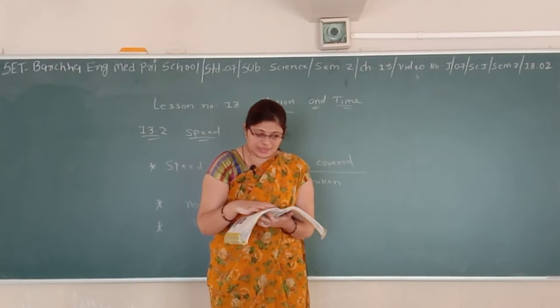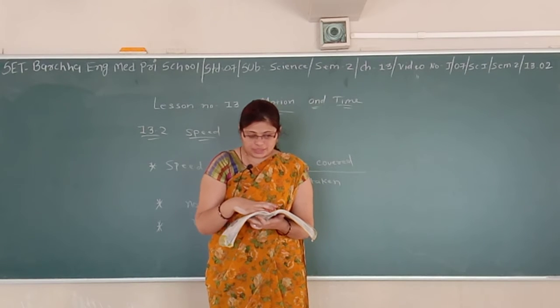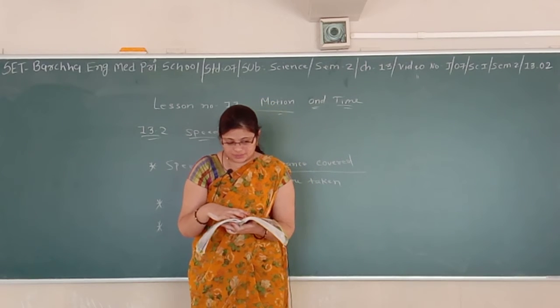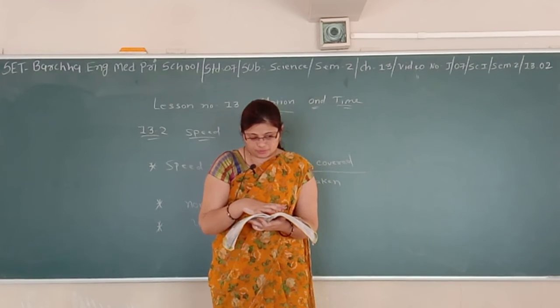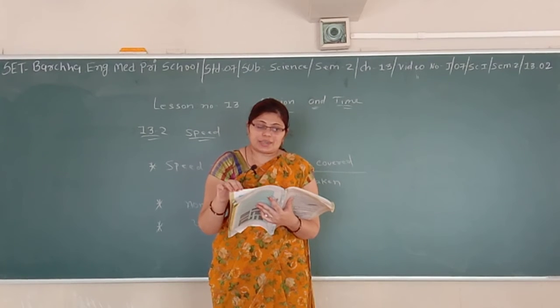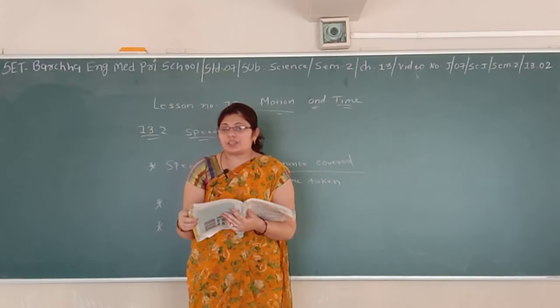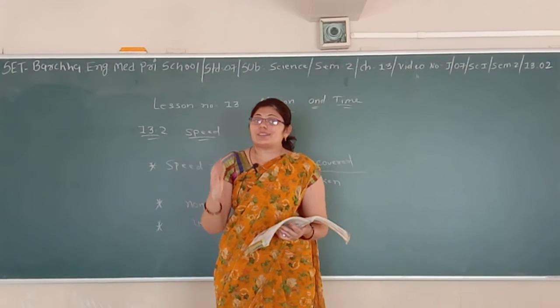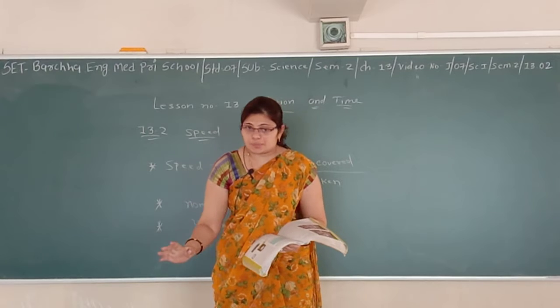So when we say that the car has a speed of 50 kilometers per hour, we usually consider only the total distance covered by it in 1 hour. We do not bother whether the car has been moving with a constant speed or not during that hour. The speed calculated here is actually the average speed of the car. We cannot decide that the car speed is 50 kilometers per hour, but this is an average speed.